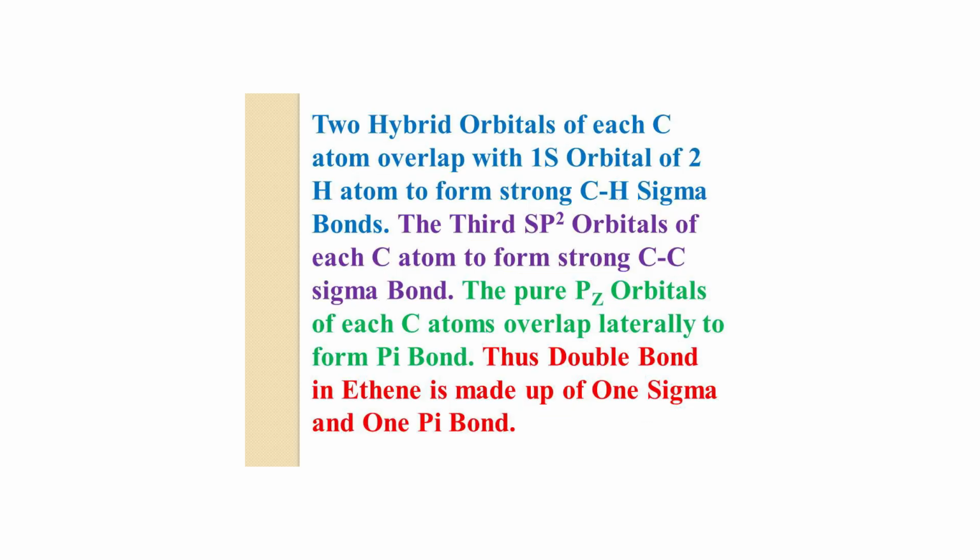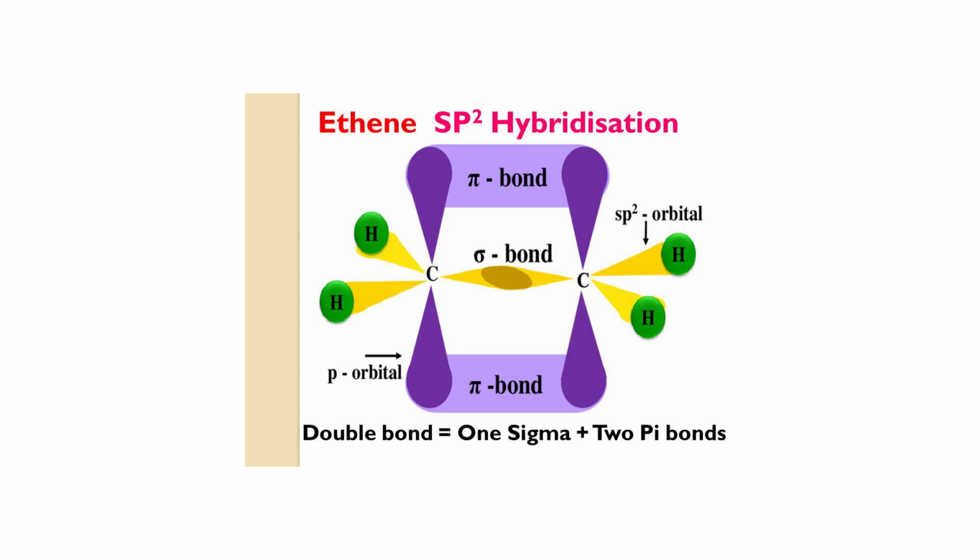See the slide. Two hybrid orbitals of each carbon atom overlap with the 1s orbital of hydrogen atom to form strong C-H sigma bonds. The third sp2 hybrid orbital of each carbon atom forms a strong C-C sigma bond. The pure pz orbitals of each carbon atom overlap laterally to form a pi bond, that is perpendicular to the internuclear axis. Thus, the double bond in ethene is made up of how many sigma bonds and how many pi bonds? It consists of 1 sigma bond and 1 pi bond.